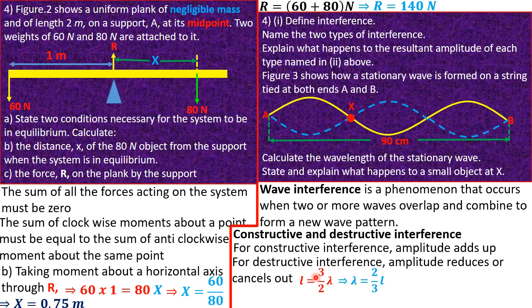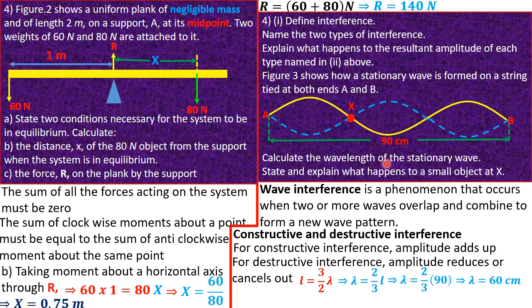Making lambda the subject, we cross multiply by 2 and divide by 3, so lambda is 2/3 L. Plugging in our L, 2/3 of 90, we get an answer of 60 centimeters. That's the wavelength of our stationary wave.